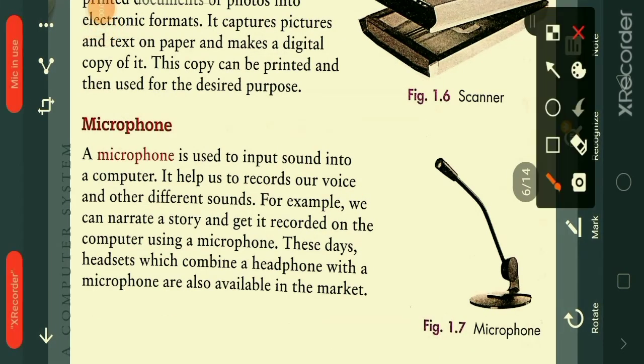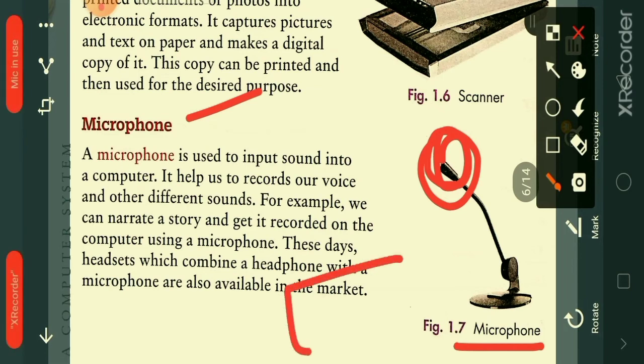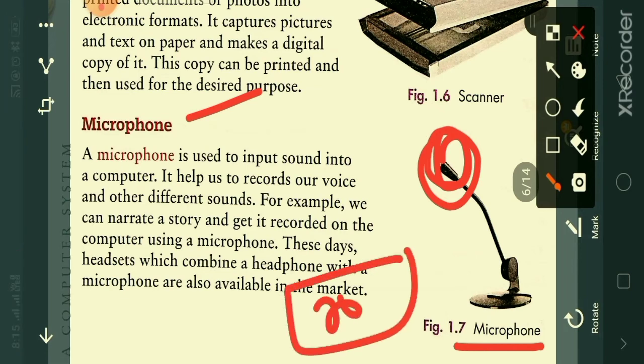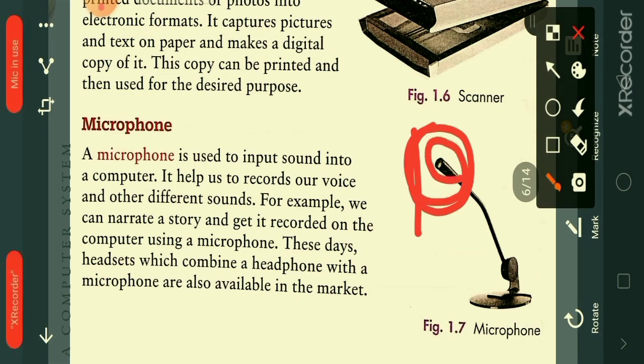The next input device is the microphone. This is the microphone, students. So this microphone is used to input sound into a computer. It records our voice and stores it in the computer. For example, if we are narrating a story with the help of this microphone, then it records our voice and stores it in the computer.